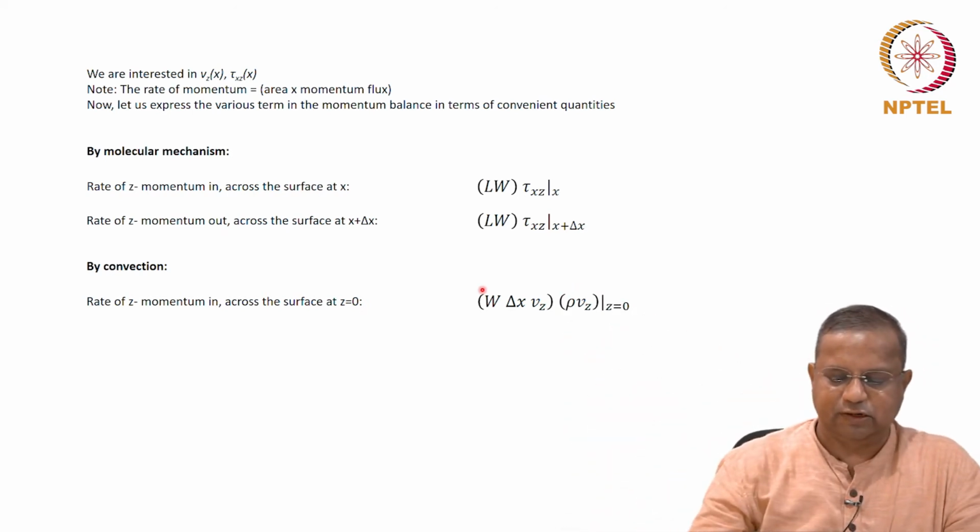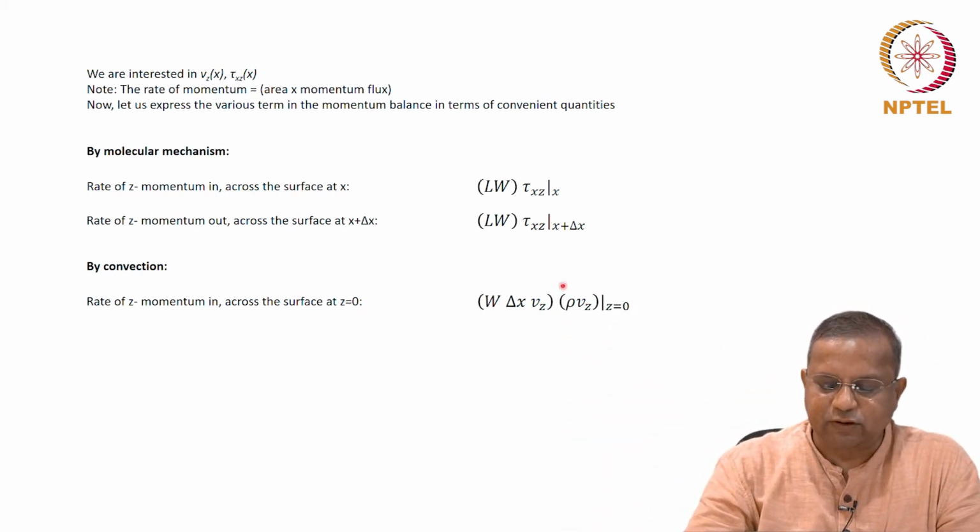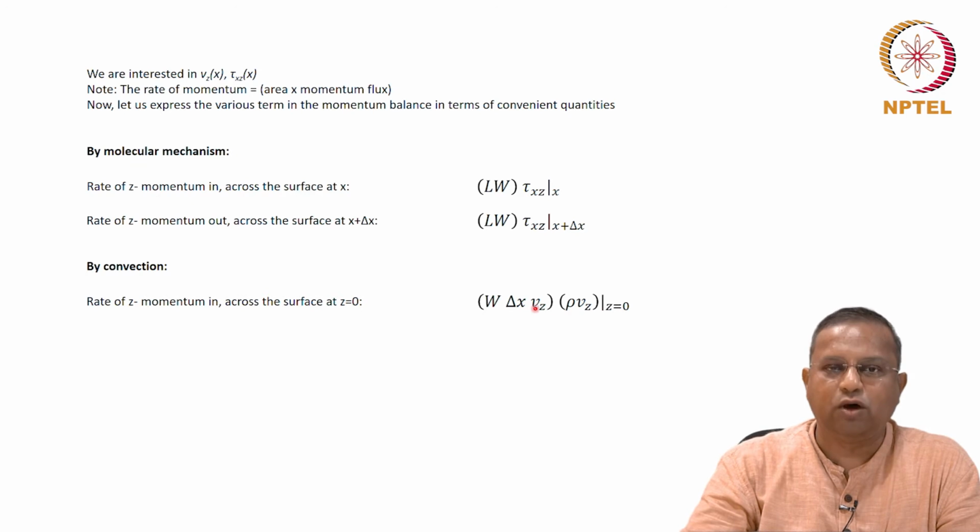The motion is in this direction. So, W times delta x is straightforward. Let us try to understand this a little better. Of course, rho Vx at z equals 0. We write it in this way to facilitate us later. So, let us keep this same thing. I will show you how this becomes momentum rate.